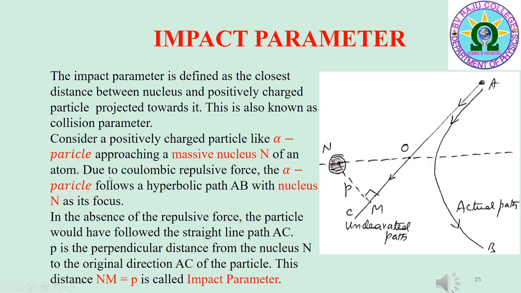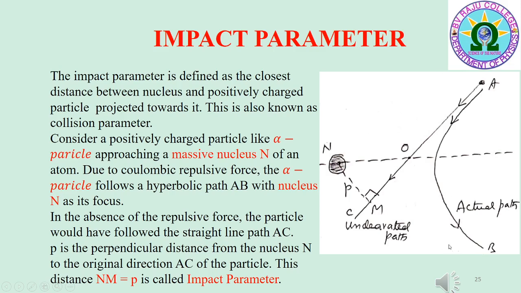Due to Coulombic repulsive force, the alpha particle follows a hyperbolic path AB with the nucleus N as its focus. In the absence of repulsive force, the particle would have followed the straight line path AC, but due to Coulombic force, the alpha particle follows the path AB.